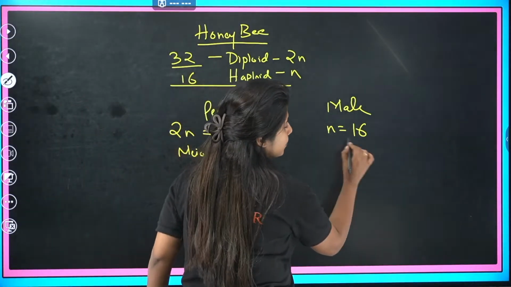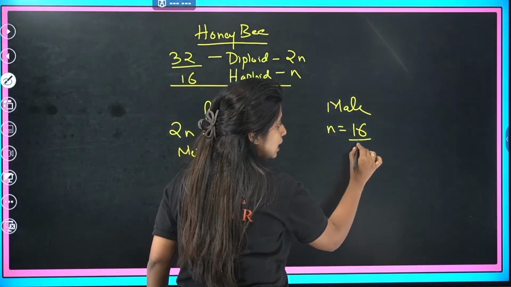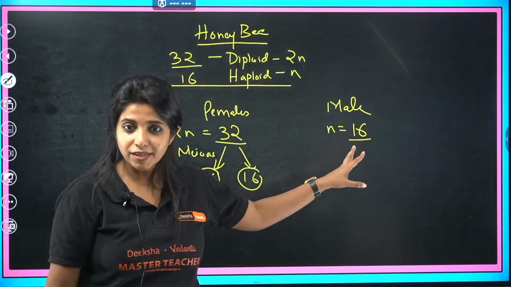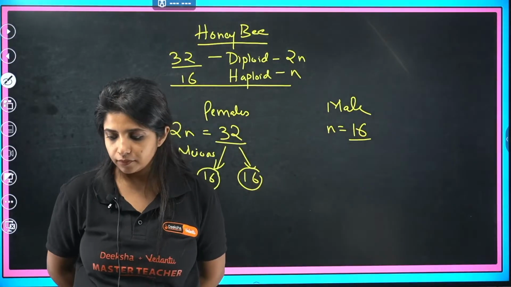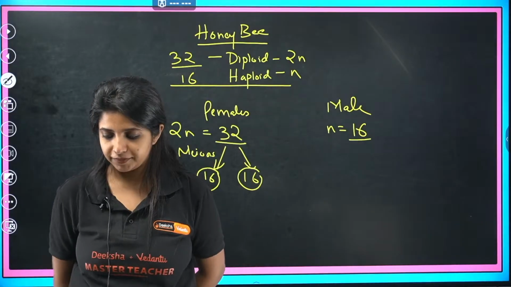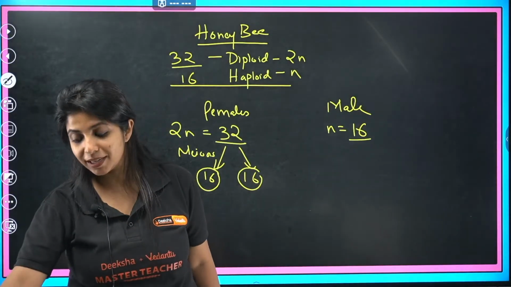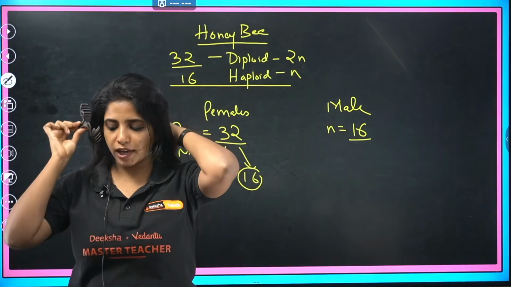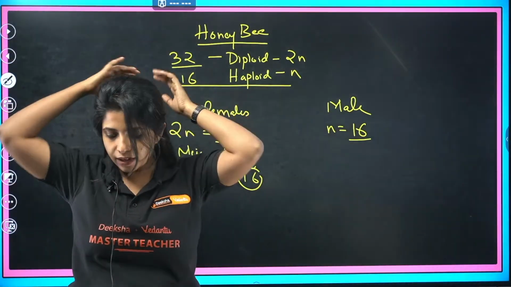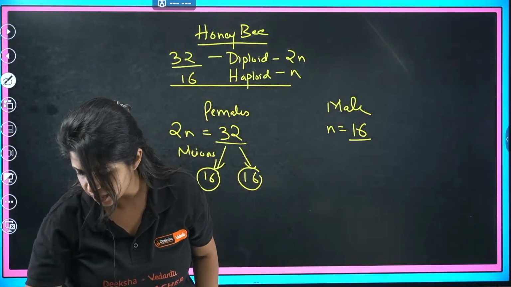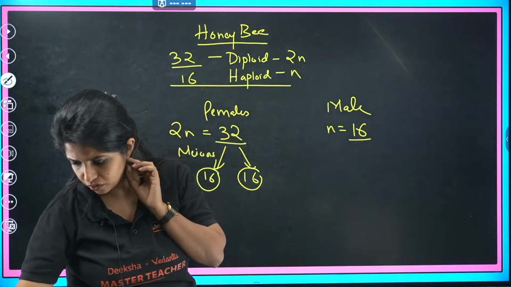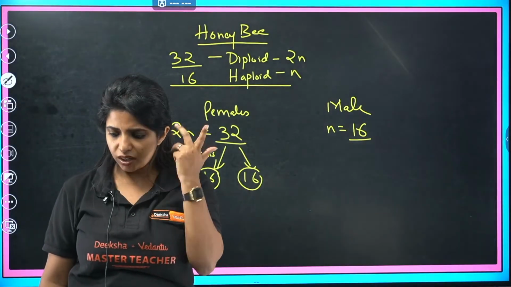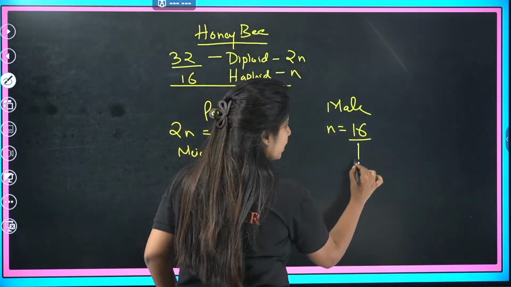Now, when the male already has 16 chromosomes, is meiosis going to happen again, yes or no? What do you think? Don't look at the book. It's okay, even if you give me wrong answers here. No ma'am, mitosis takes place here. Is it? Motivational says no ma'am. Okay, everyone says no? Then let's go ahead with no. So actually, mitosis takes place here.